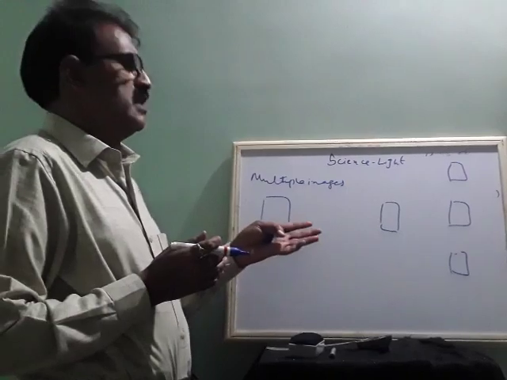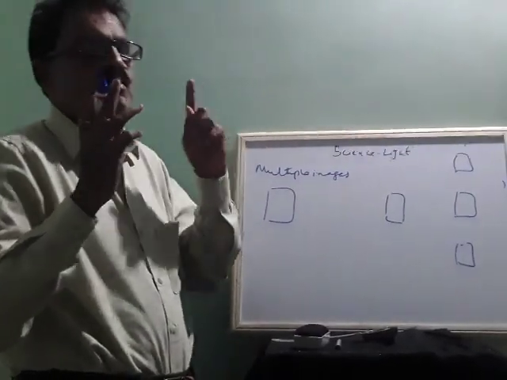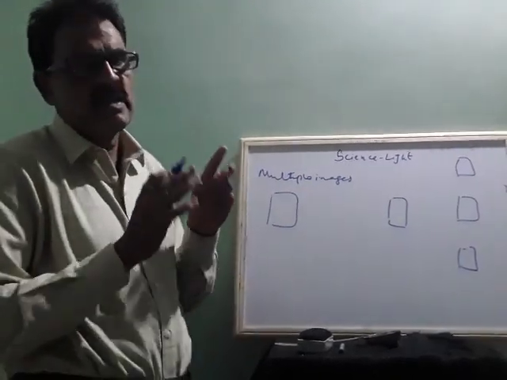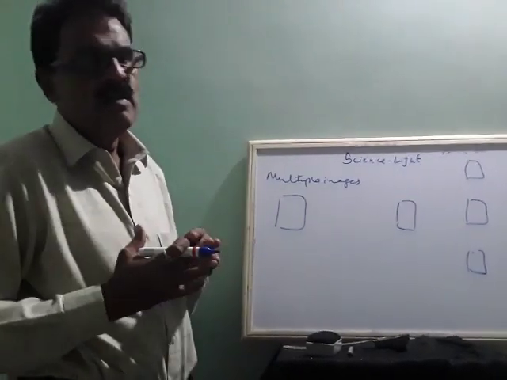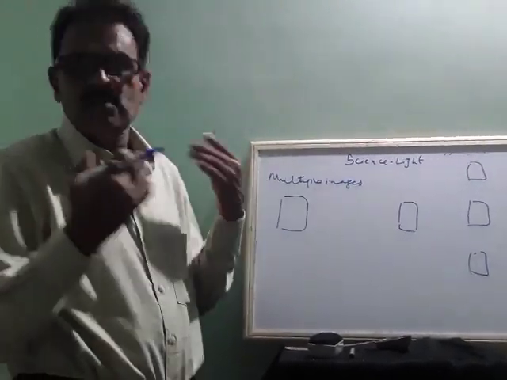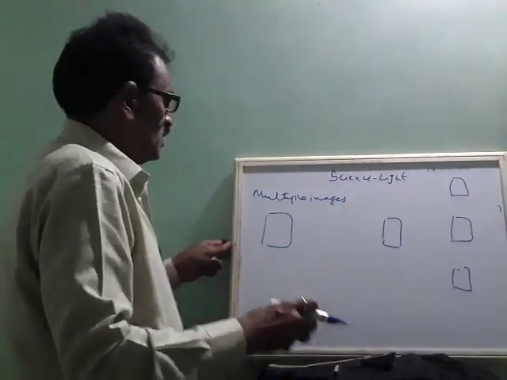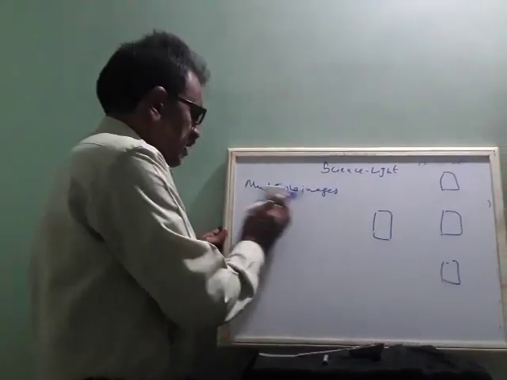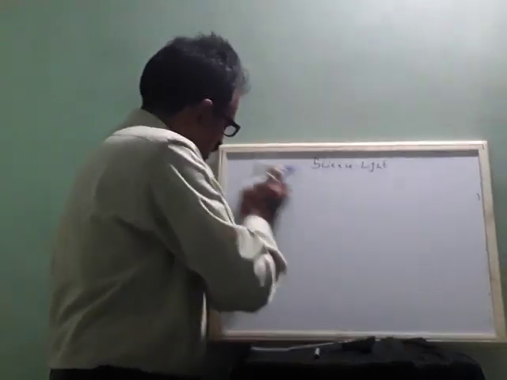And this technique is nowadays used in movies also. When film heroes come, they are still single only, but due to multiple reflection and multiple images, they look like 5 heroes coming, 7 heroes coming. Even vehicles come 5 or 7 in advertisements. So this is about multiple images. Even in barber shops and saloon shops, we are using this.